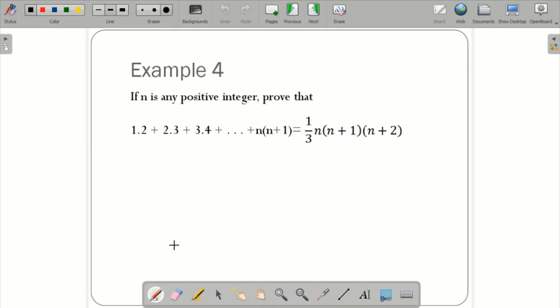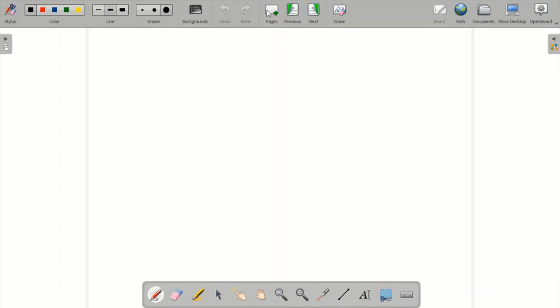Next, let us go to the fourth one. The fourth one is: if n is any positive integer, prove that this is equal to this. So let us see the example and solve this particular problem in the new page.